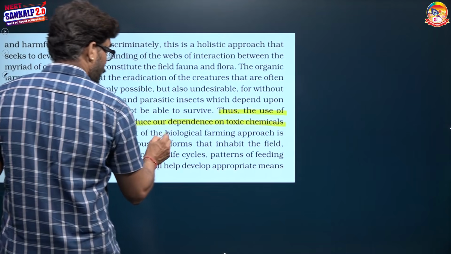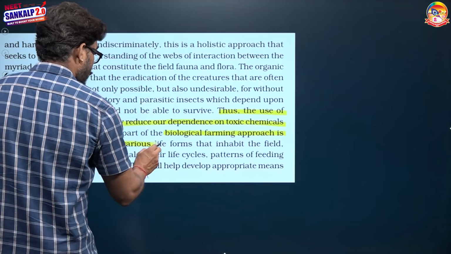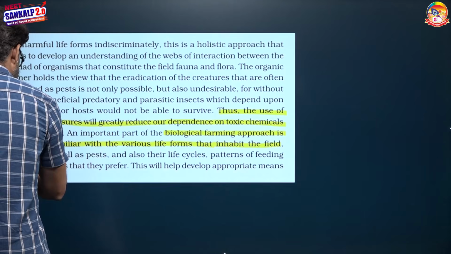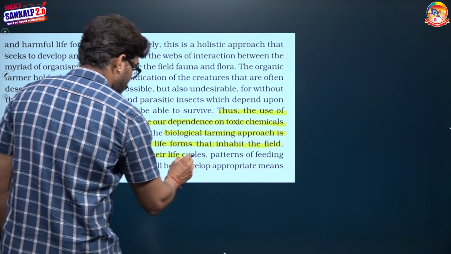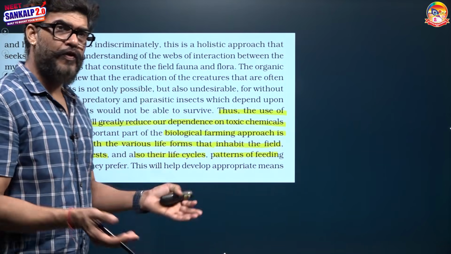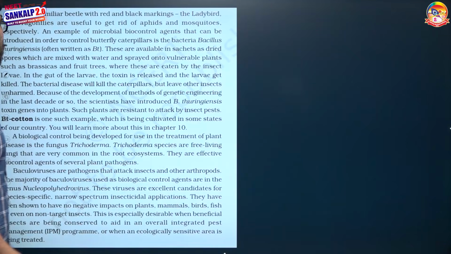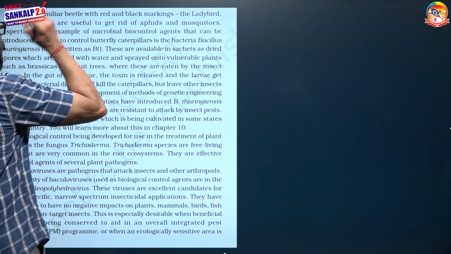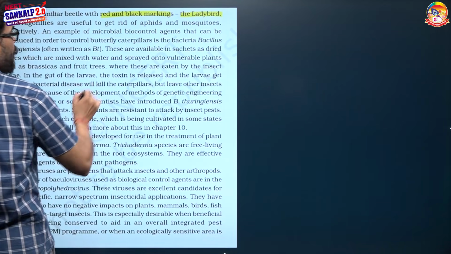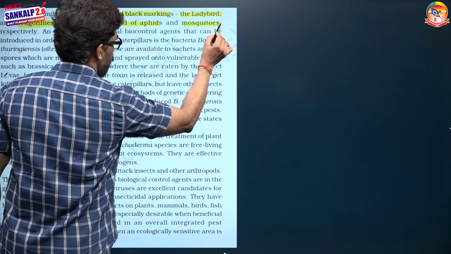An important part of the biological farming approach is what? That the farmer should be familiar with the various life forms of the organisms inhabiting this area, their predators as well as pests, and also their life cycle, pattern of feeding and habitat preferences. If we have all this information, we can create an ideal organic farming system. Some examples are given here. Red and black marking ladybird beetle is useful to get rid of aphids, and dragonflies are used to get rid of mosquitoes.